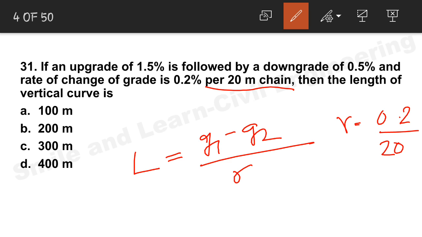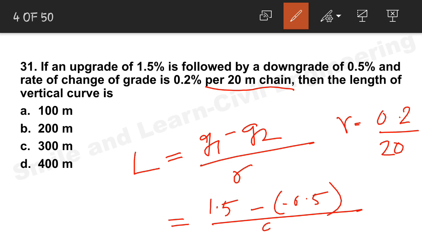So here 1.5, and since it is a downgrade, minus 0.5, divided by 0.2, whole into 20, because it is per 20 meter chain. If you calculate this, you will find the answer to be 200 meter. Option B is the correct answer.